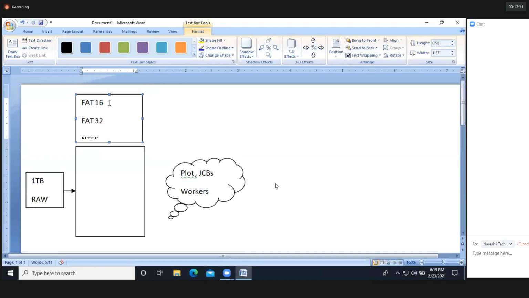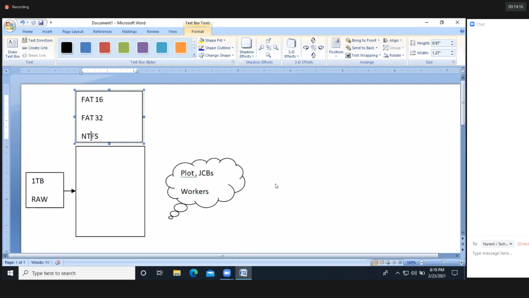We use the NTFS file system to store data in Windows. FAT stands for File Allocation Table, 16-bit and 32-bit, and NTFS, the latest file system, stands for New Technology File System.